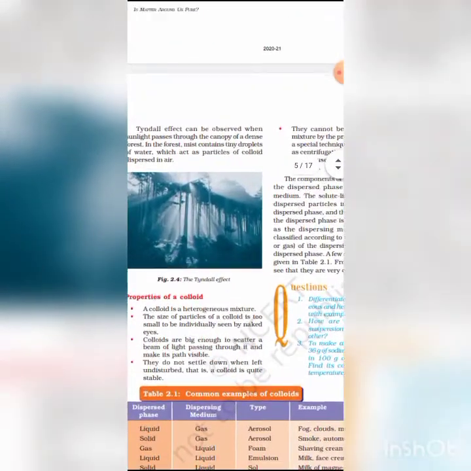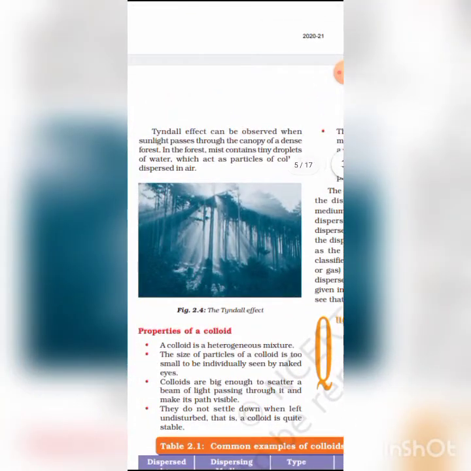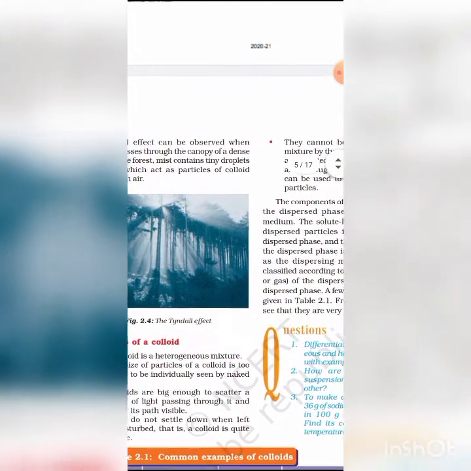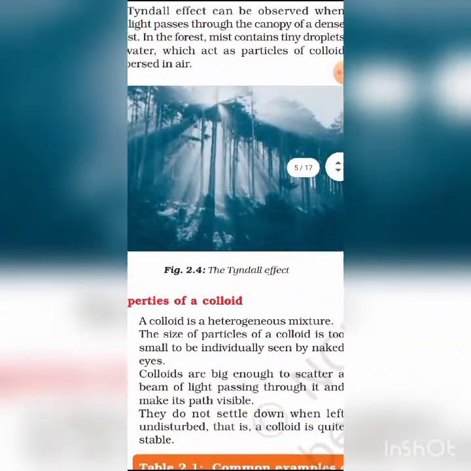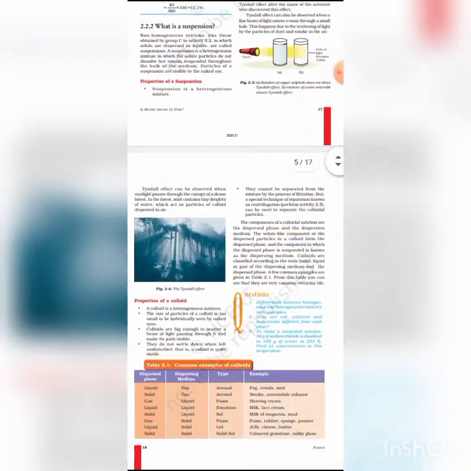The Tyndall effect can also be observed when sunlight passes through the canopy of a dense forest. In the forest, mist contains tiny droplets of water which act as particles of colloid dispersed in air. Okay, students, so these are the special features of colloids.